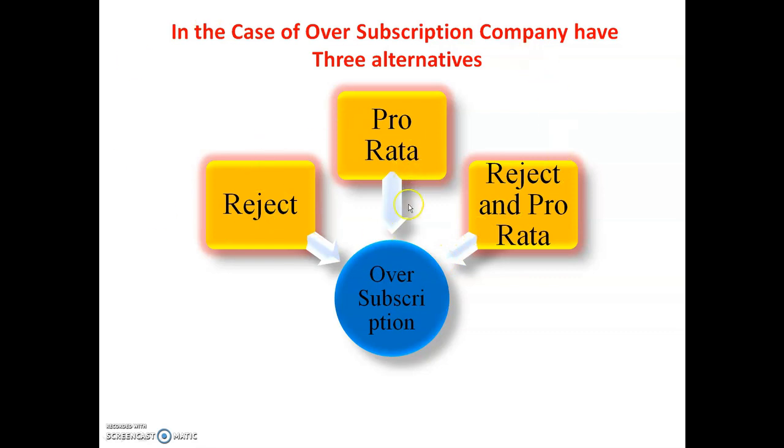Let's see one by one. Oversubscription means, once again, applications received are more than the shares invited from the public. In the case of oversubscription, the company has three alternatives: one, rejection; second, pro rata allotment; and third, reject and pro rata. So let's see them one by one.